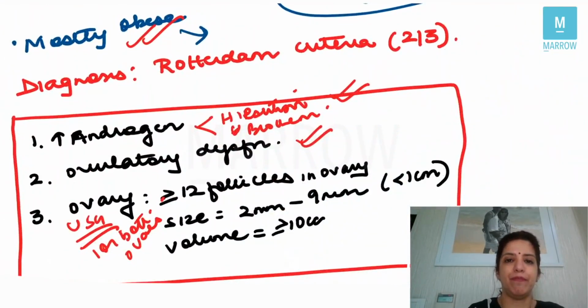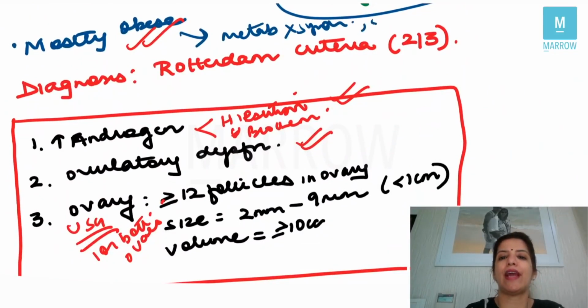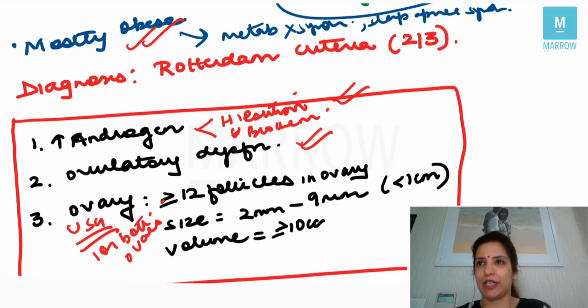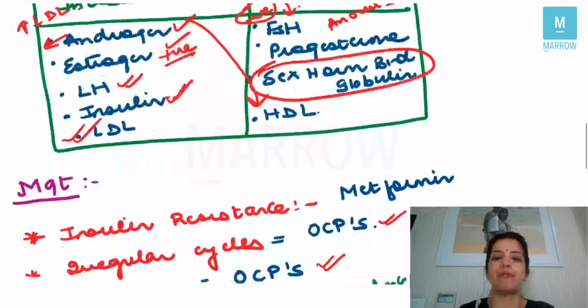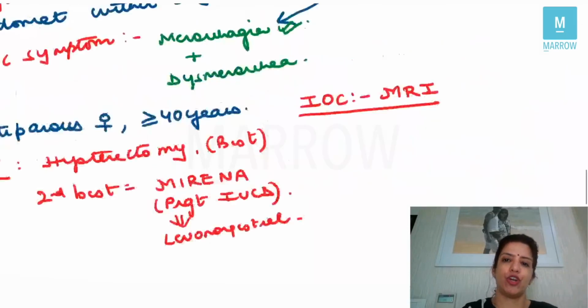there can be metabolic X syndrome, right? They can have sleep apnea syndrome, right? So these are confirmed complications. The complication which is not confirmed is ovarian cancer, and the complication which never happens is osteoporosis. So that's all you need to know on PCOS. Right? Now let's check out what you need to know on endometriosis.